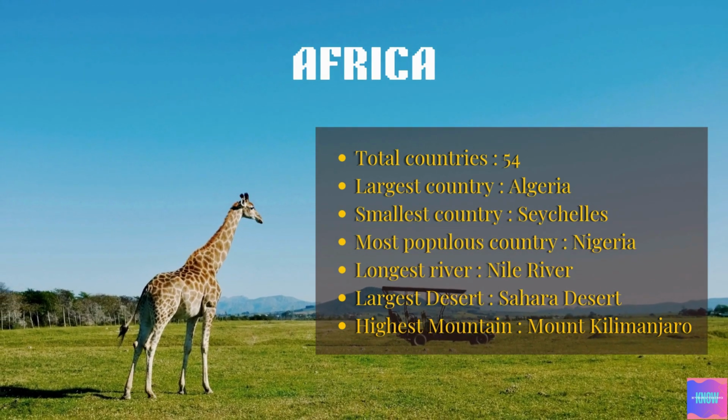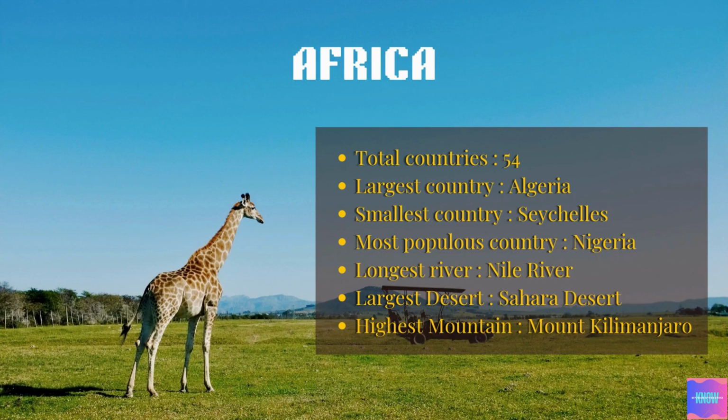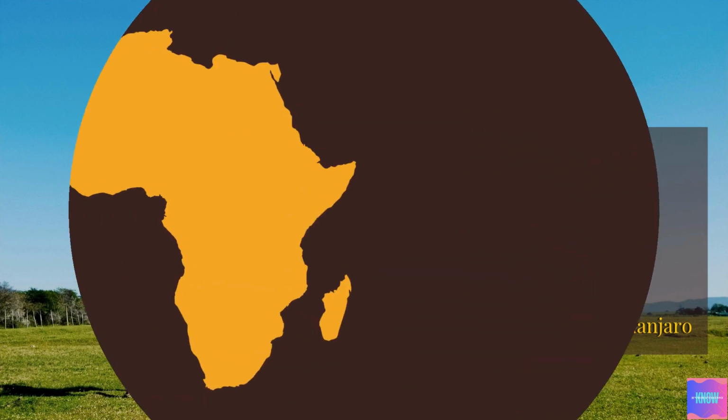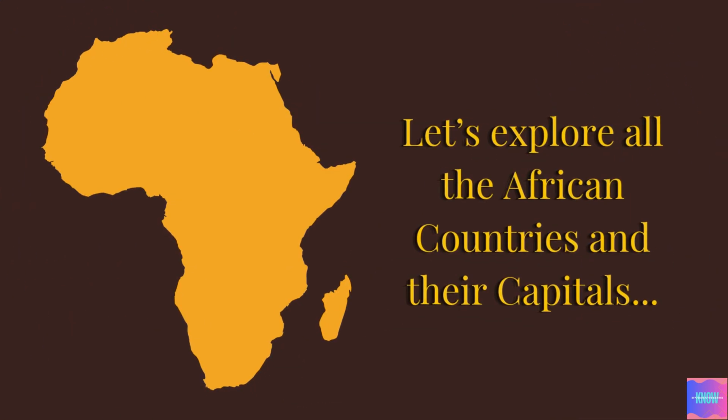The largest country in Africa is Algeria. The smallest country in Africa is Seychelles. The most populous country is Nigeria. The longest river here is the Nile River. The largest desert in Africa is the Sahara Desert. The highest mountain in Africa is Mount Kilimanjaro. Let's explore all the African countries and their capitals.